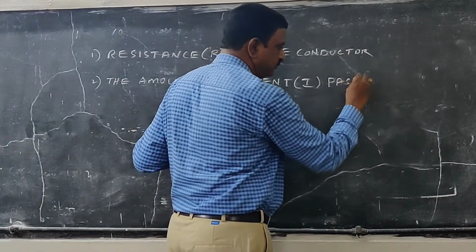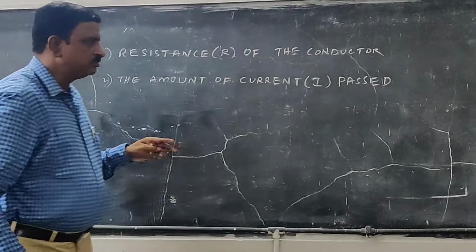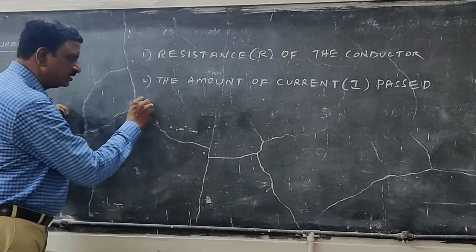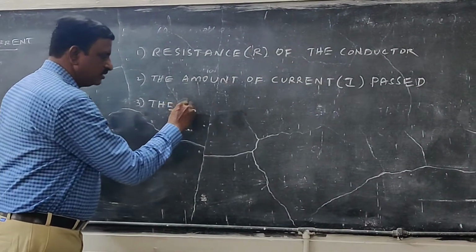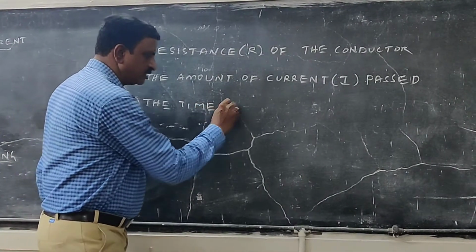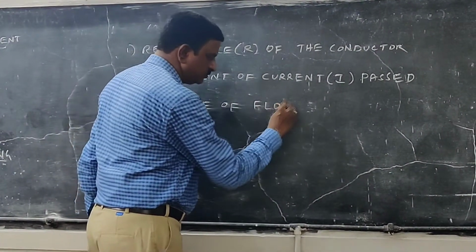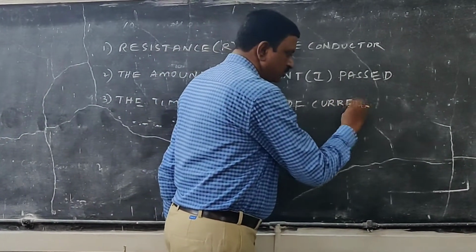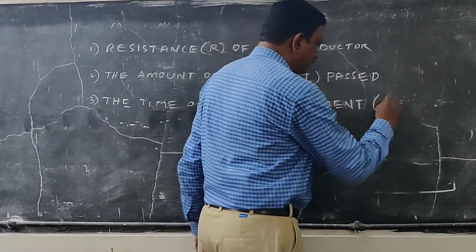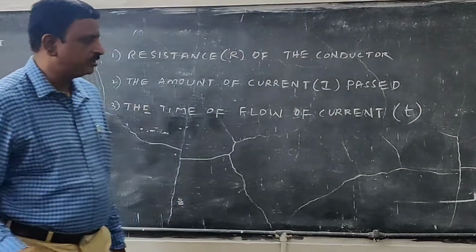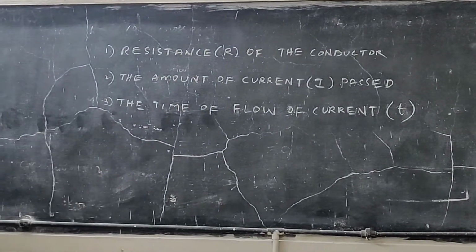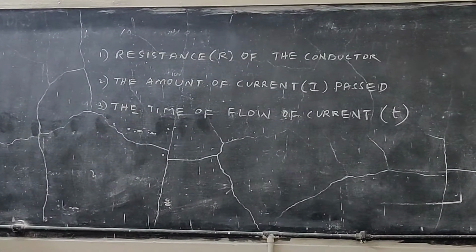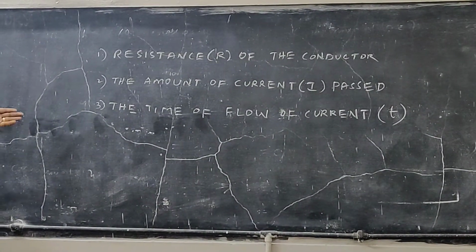So the second factor is the amount of current I passed through the wire. The third is the time of flow of current. So the heat energy generated depends upon these three factors, he observed. What are those three factors? The resistance of the conductor, the amount of current I passed through the conductor, and the time of flow of current T.